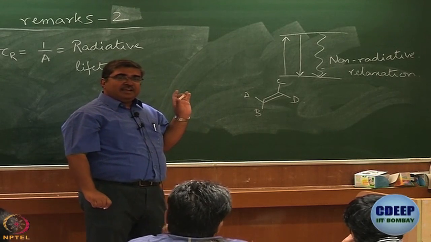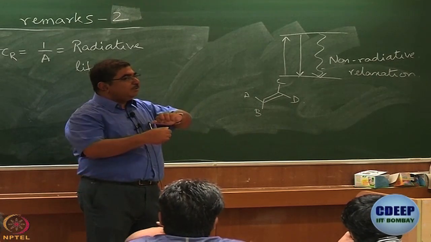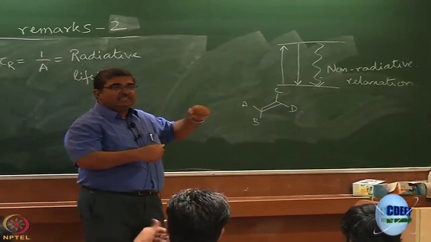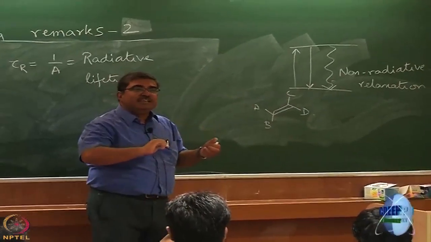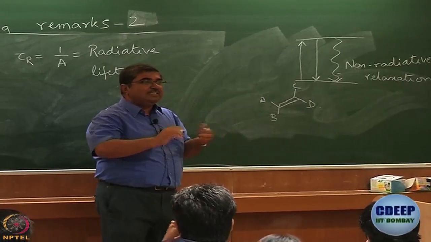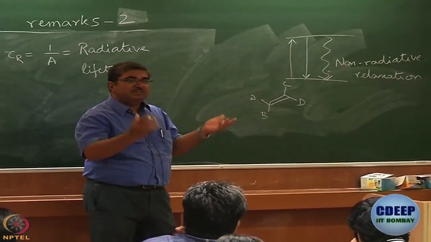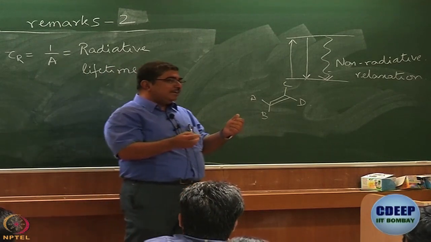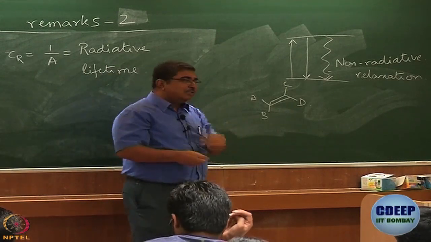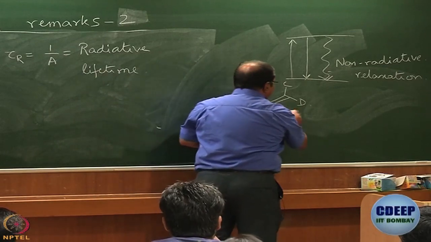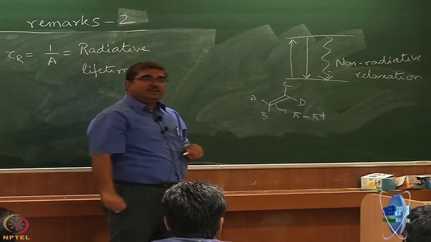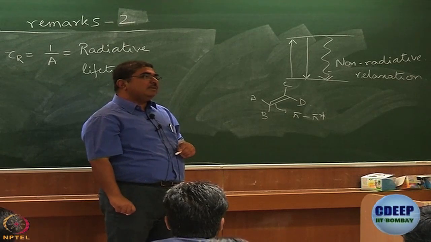Okay, is it possible for a cis alkene with CC double bond to become trans alkene? No, right? Cis-trans isomerization is not possible. Why not? Because it's a double bond, right? Pi bond is there. But suppose I now do what is called a pi to pi star excitation or transition. Then what happens?